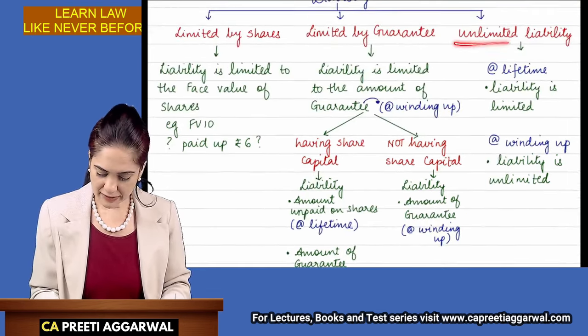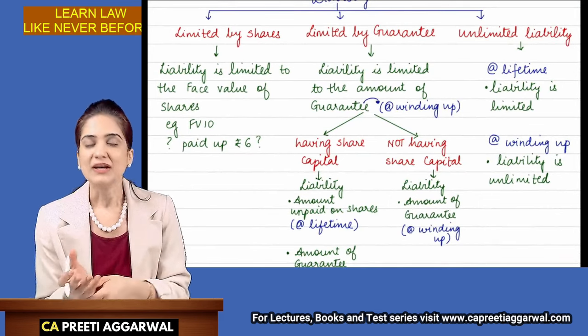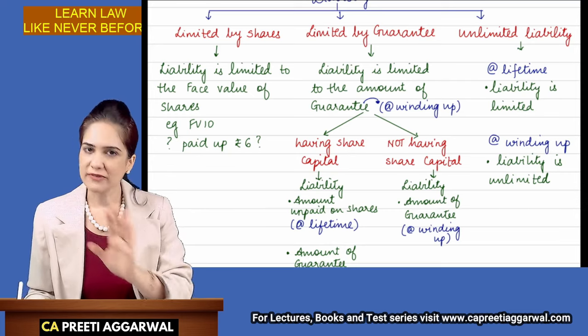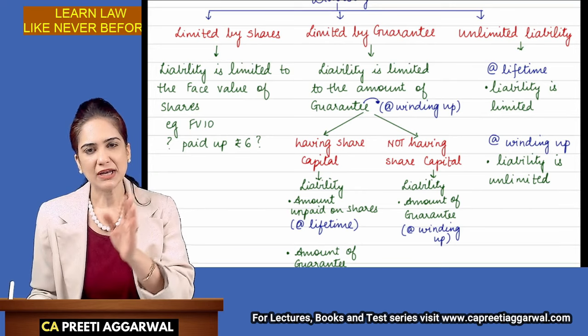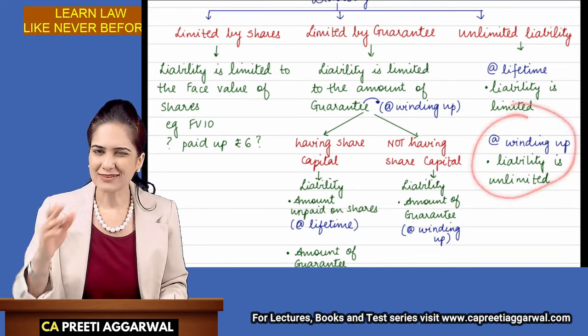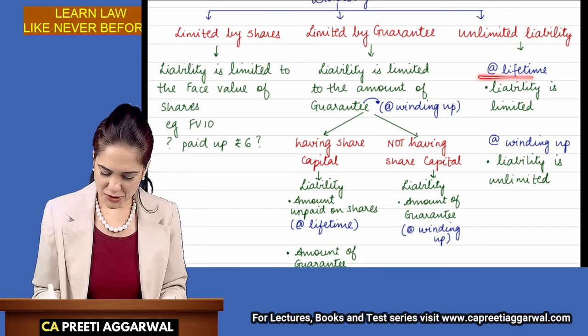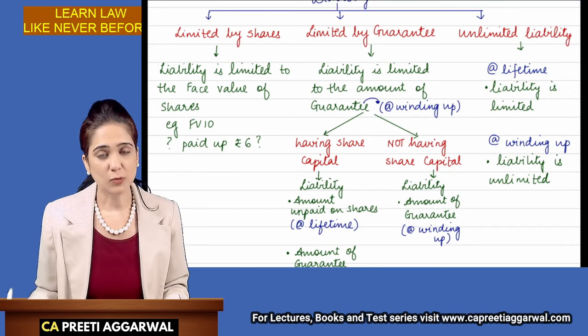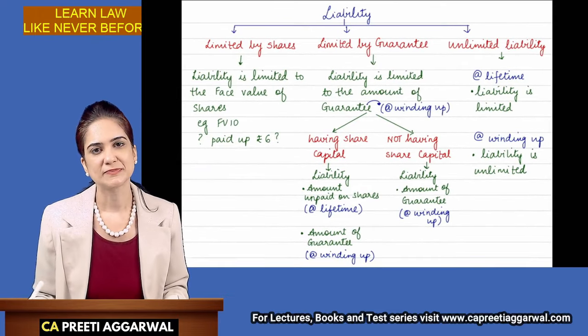Okay, what about unlimited liability company? Unlimited liability, then why are you incorporating a company? It is not that my liability is always unlimited. During the lifetime, I get to enjoy limited liability. It is only at the time of winding up that the liability is unlimited. So at least during the lifetime, I get to enjoy limited liability. Now, what happens at the time of winding up? But before I proceed, please pause the video and write this.